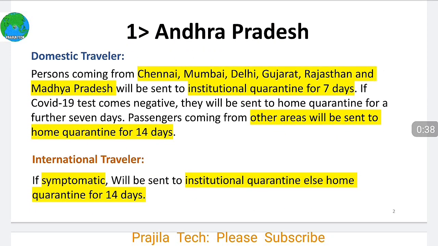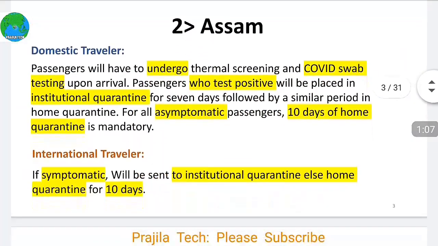As you can see in Andhra Pradesh, if you are traveling as a domestic traveler from Chennai, Mumbai, Delhi, Gujarat, Rajasthan and Madhya Pradesh, you will be sent to institutional quarantine for 7 days. Any other areas will be sent to home quarantine for 14 days. If you are an international traveler to Andhra Pradesh, institutional quarantine is advised only if you are symptomatic, otherwise you are going to 14 days of home quarantine.